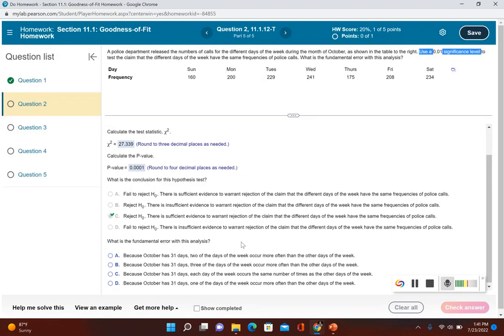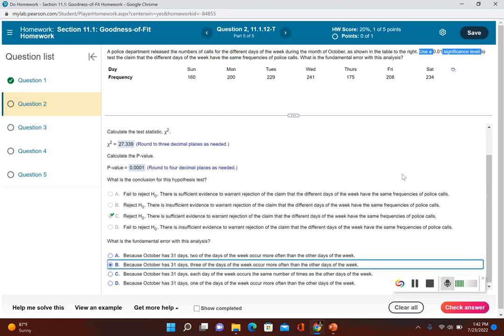Okay, and now it's asking what is the fundamental error with this analysis? Well, October has 31 days, and there's 7 days in a week. Well, if we divided 31 by 7, it gives us 4. So each day of the week will occur 4 times in that month, but there's still 3 left over, meaning 3 of those days is going to occur 5 times. So because October has 31 days, 3 of the days of the week occur more often than the other days of the week. So our answer choice would be B.